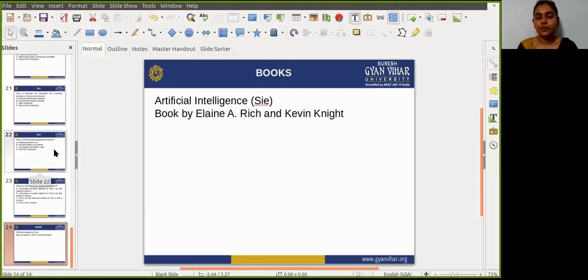So guys, just go through this book, Artificial Intelligence, which is written by Rich and Knight, in which many more examples are given. You can just prove them by using the truth table, or there are many sentences written there. So just go and learn from this book. Okay.